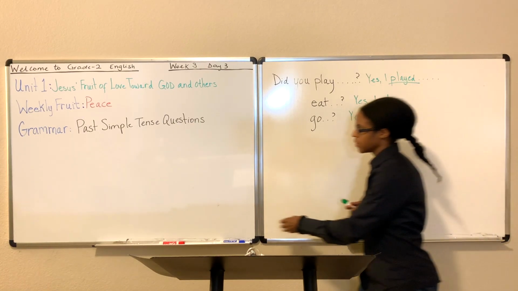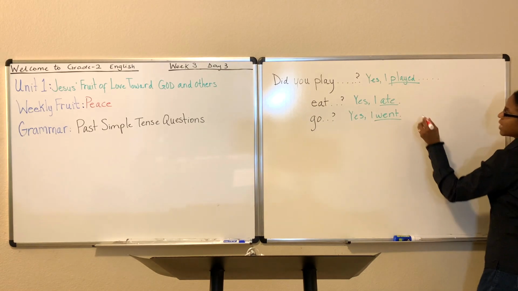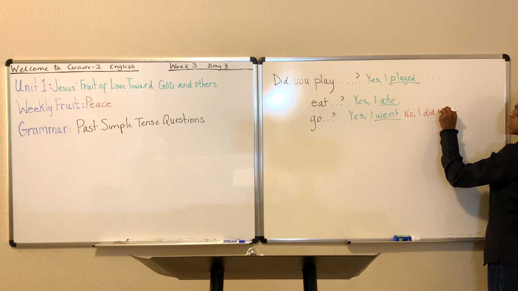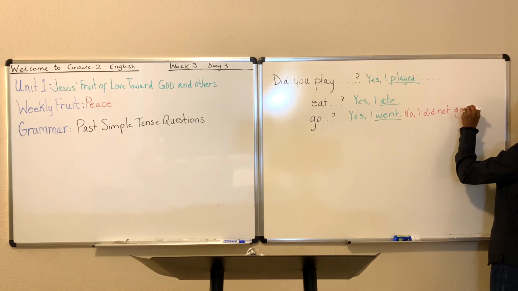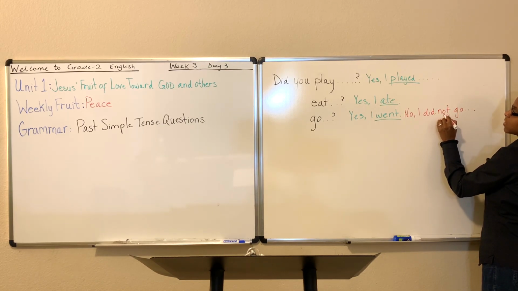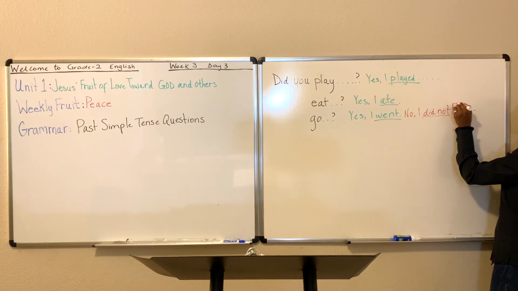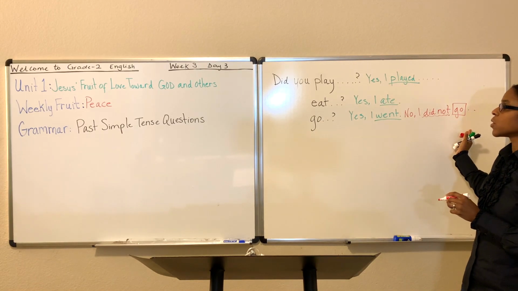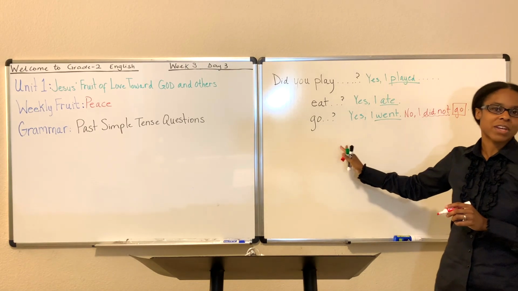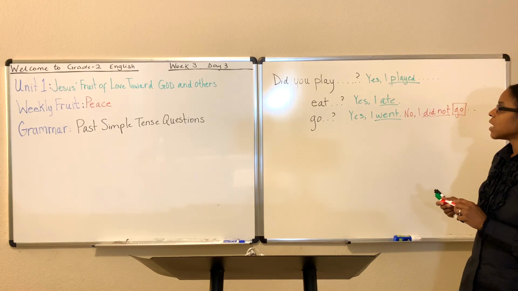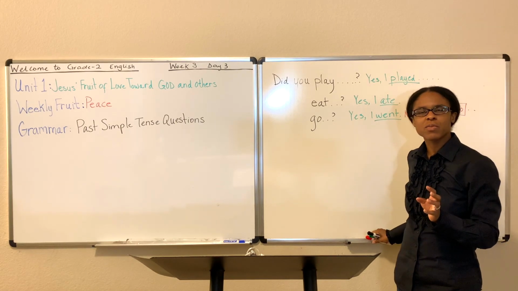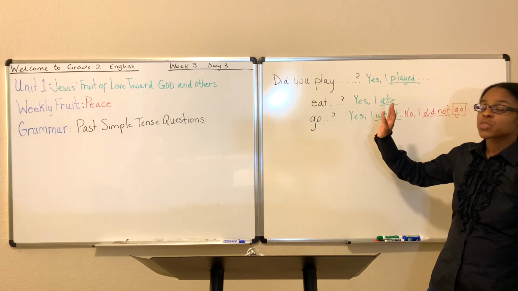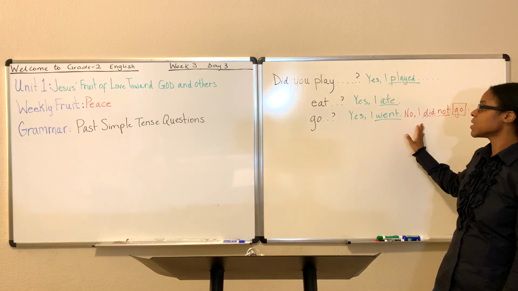Let's use a different color. So if we were to make it negative, we could say, no, I did not go. Here it is still negative, but it meant that the base is the same, because this is an irregular verb and it's just special. Irregular verbs are treated slightly differently, and if you were in week 1's class, you would have been introduced to that. So depending on if it's a regular or irregular verb determines how you respond.